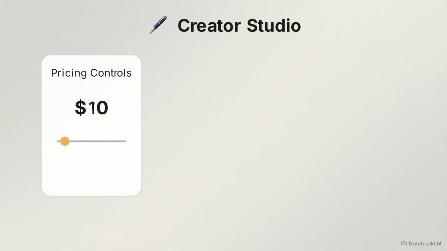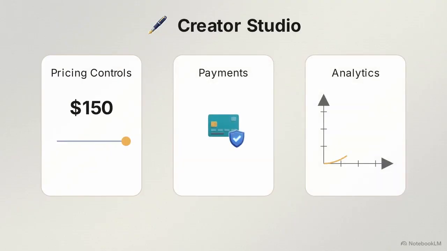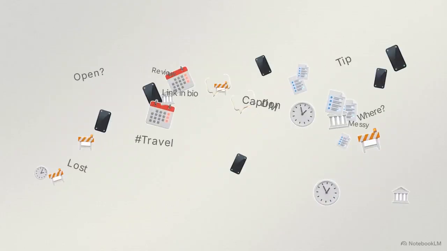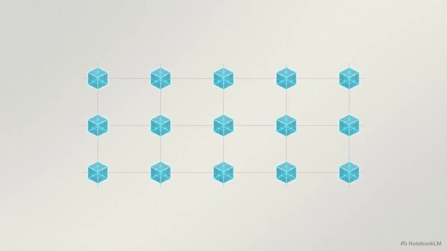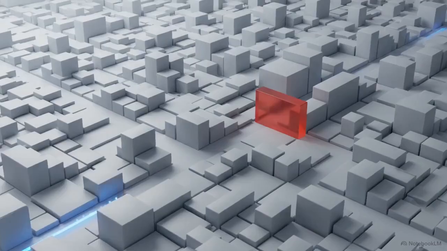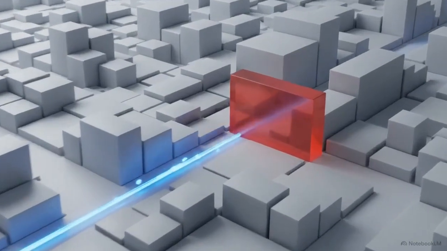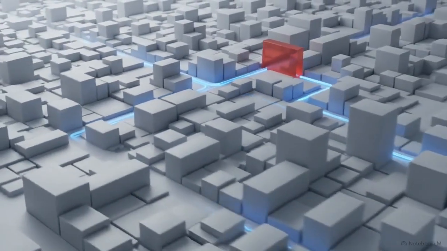They gain direct pricing controls, automated payment processing, and detailed analytics on conversion rates. Converting messy content into structured data enables trip planning to evolve from generic search queries into a verified, social-first experience based entirely on human expertise. With clean data established, My3P deploys an agentic AI to serve as an active logistical co-pilot for the traveler.